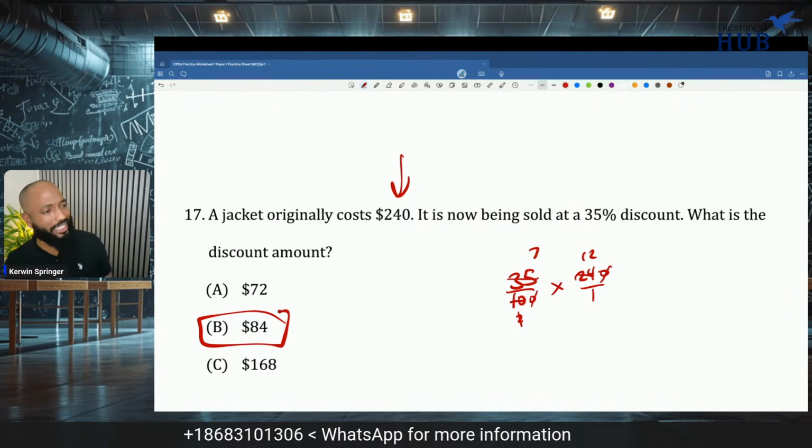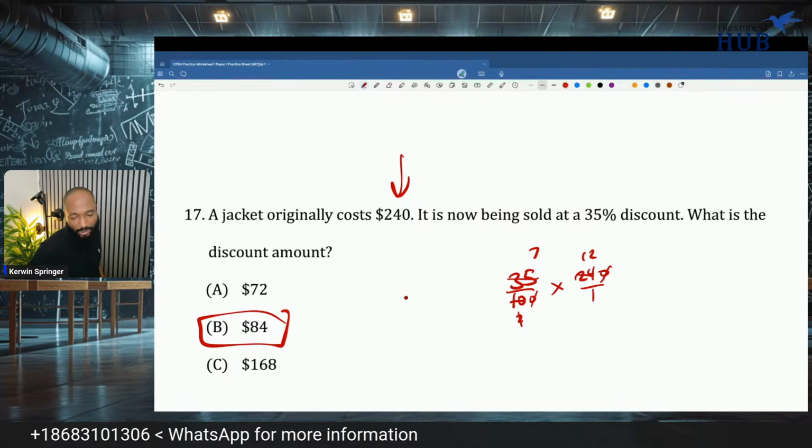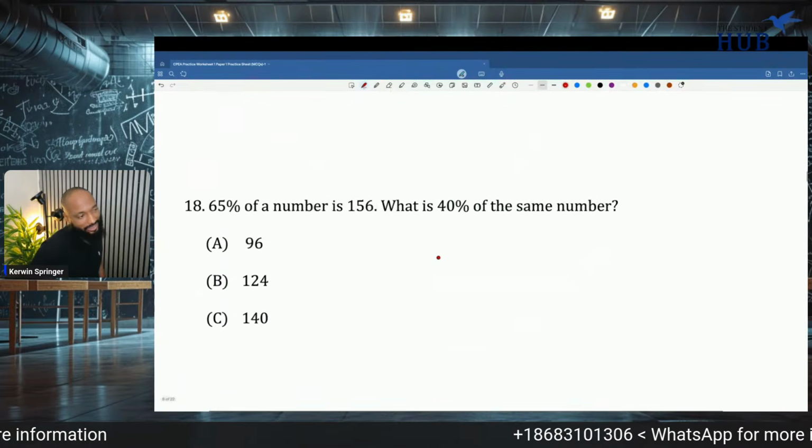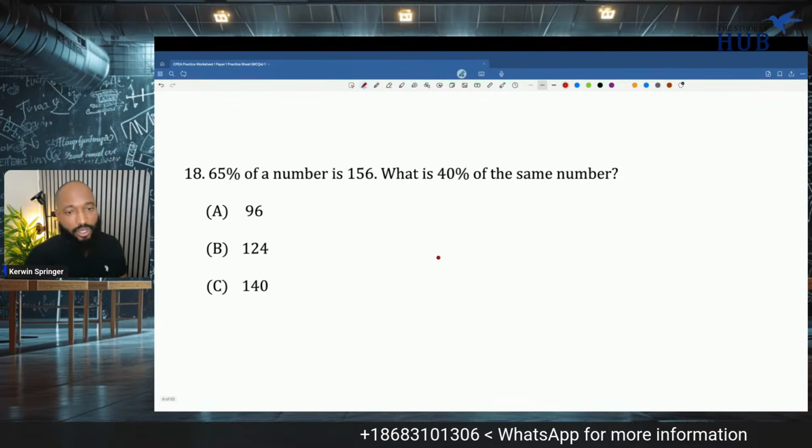B again. I find a lot of the answers is B. What do you think? Well, B is here, boy. Well, B is here. We pollinating. We are attracting a lot of bees.